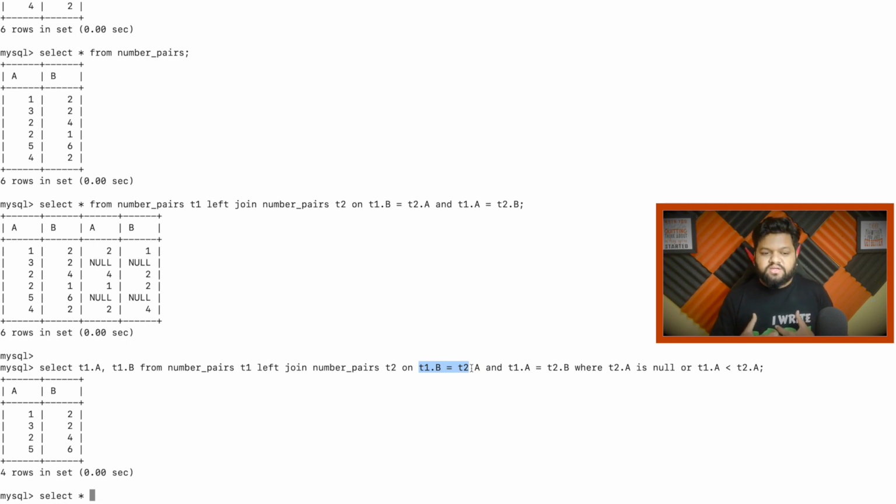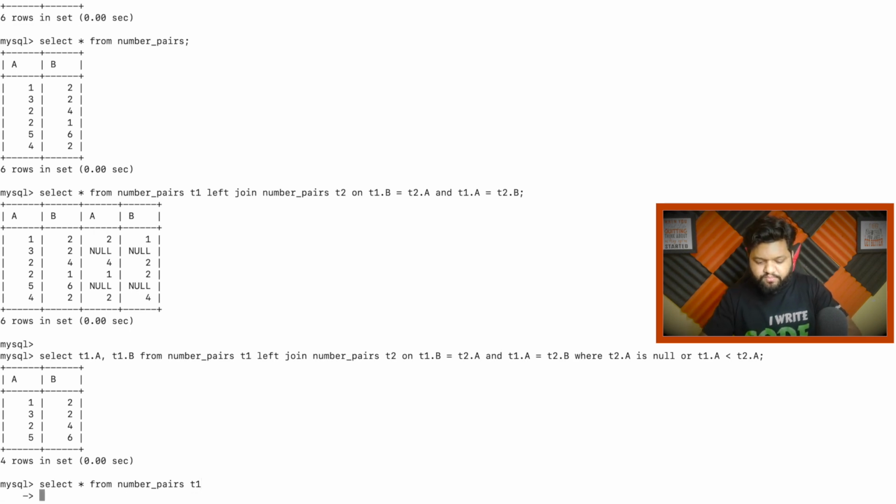It's a different way of doing a lookup, and it's a different way of using the things with the exist operation. So select star from number pairs table, and it will be T1. And here we are going to apply a not exist operator, and I will explain how it will work. So just have some patience, you will get everything.